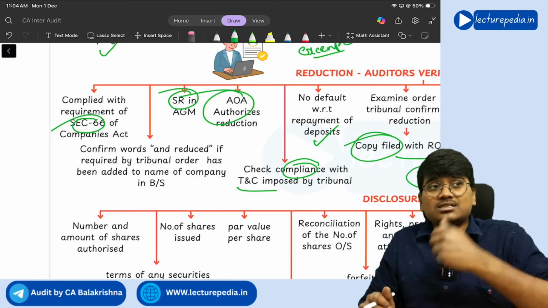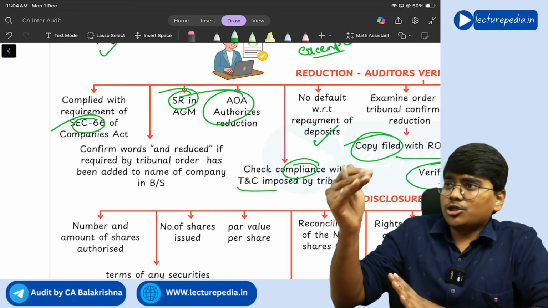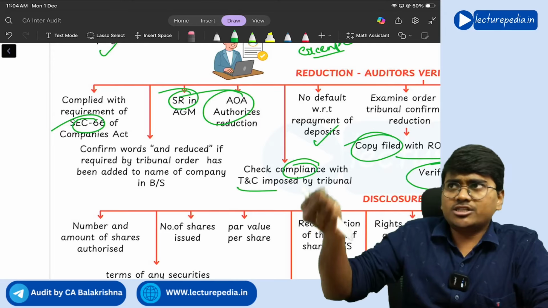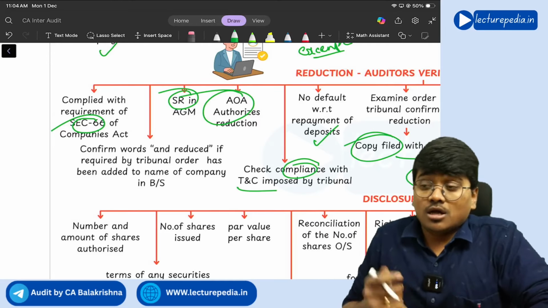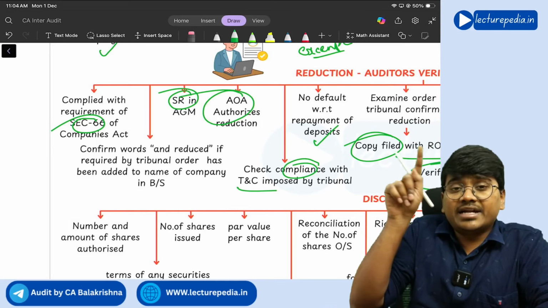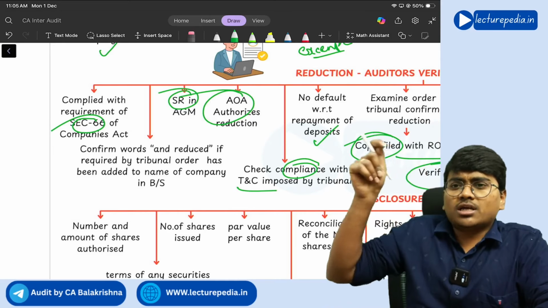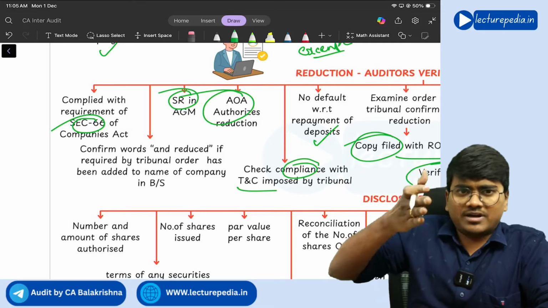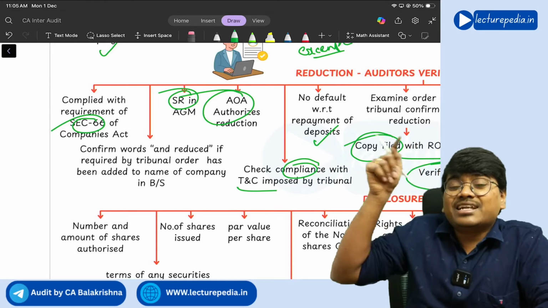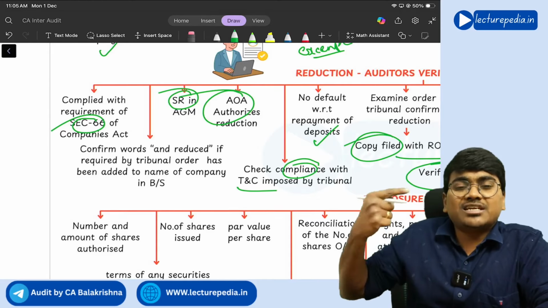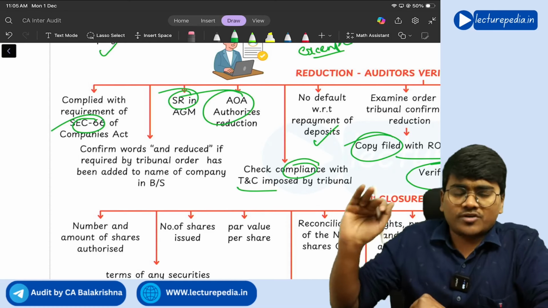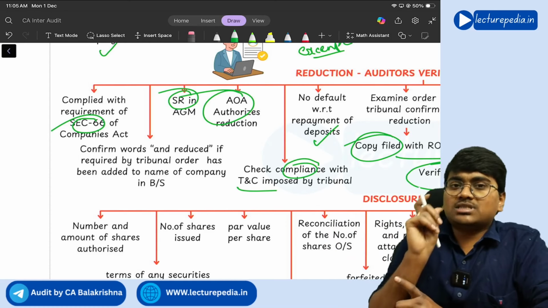And in some situations, the tribunal will say that your share capital is being reduced now. However, in the balance sheet, you will show the reduced share capital. Now, just for that year, in the heading of the balance sheet, you use the term "and reduced", so that users will get to know that the share capital of the company has been reduced during the current year. Okay, not for 5 years, just for the current year you use the term "and reduced".